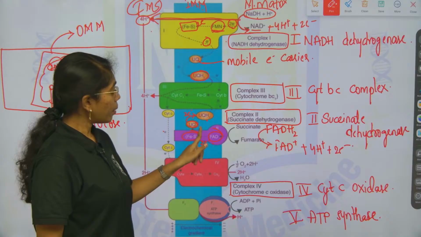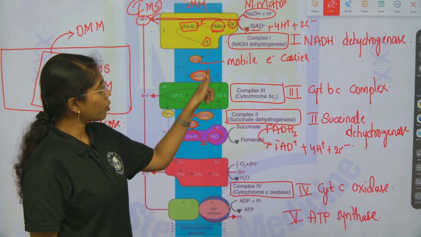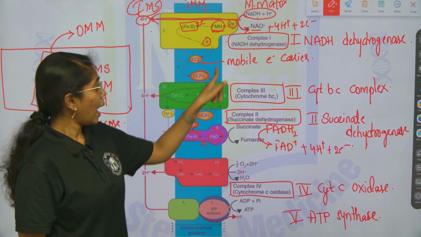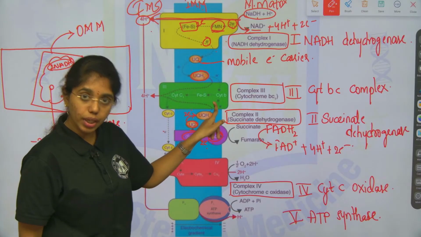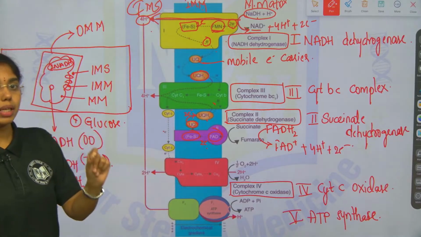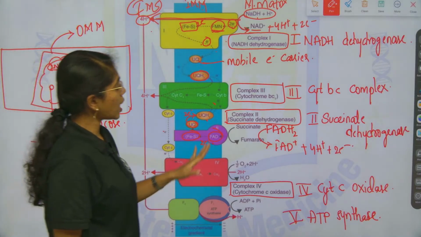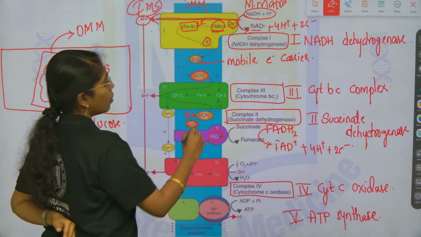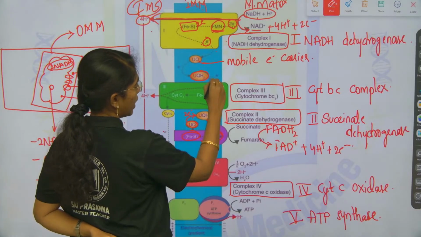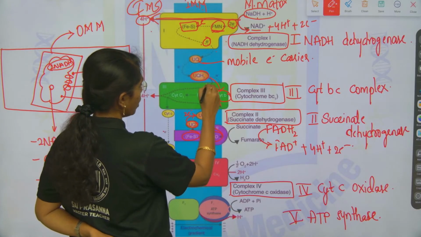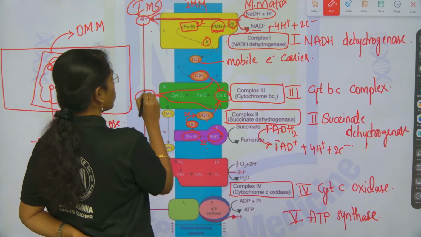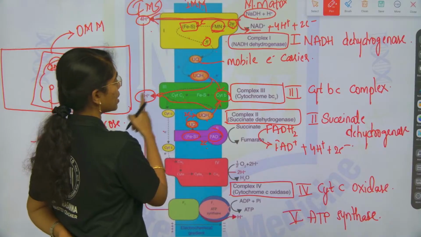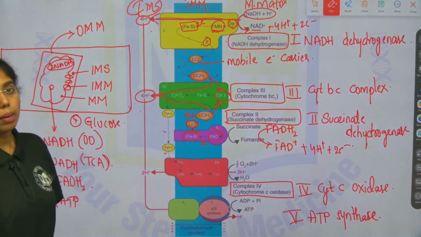Hydroubiquinone. From here, both the electrons and protons of complex 2 and the electrons from complex 1 are given to complex 3, that is cytochrome Bc complex. So, here in cytochrome Bc complex, electrons from both the ends are given to cytochrome B, and protons are submitted to the intermembrane space. In total, 4 protons from complex 3 are again released to the intermembrane space.